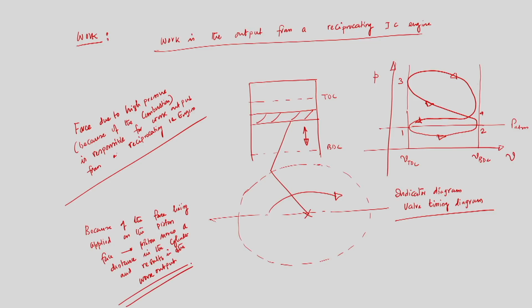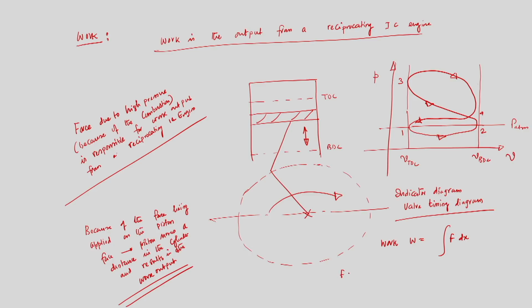This is very important, that because of this force acting on the piston face, the piston will traverse a distance in the cylinder, and because of that we can have work output. That means I can write that work is W, and if F is the force and the piston is traversing a very small, infinitesimal distance dx, then W is equal to F dx.